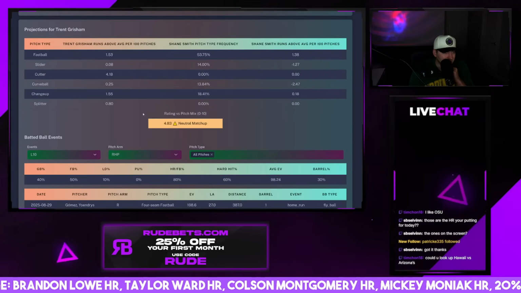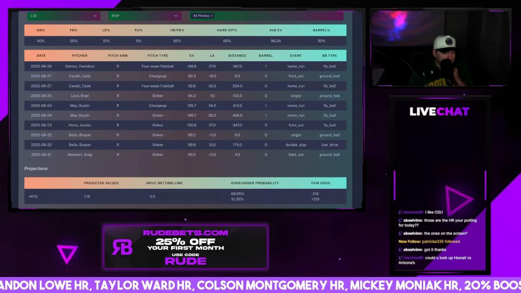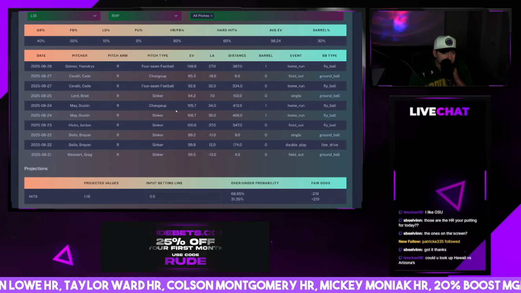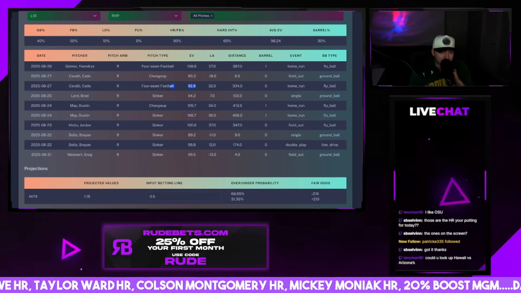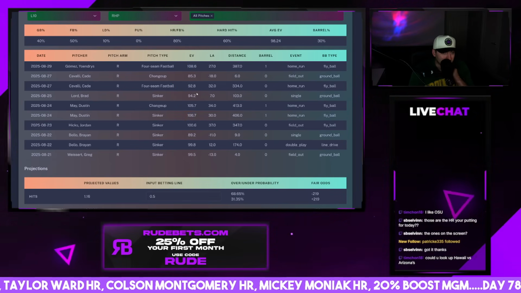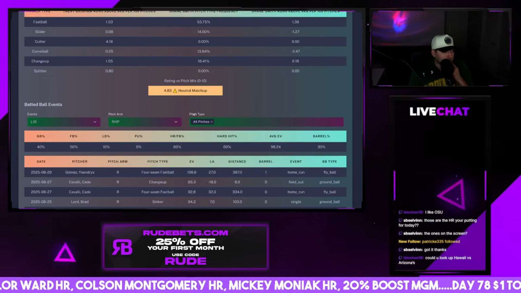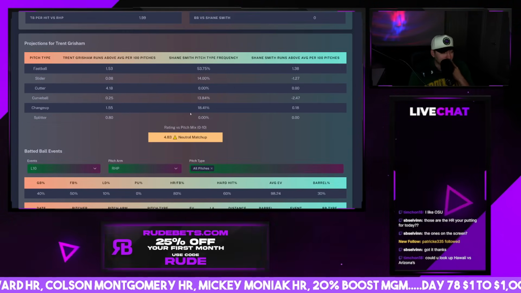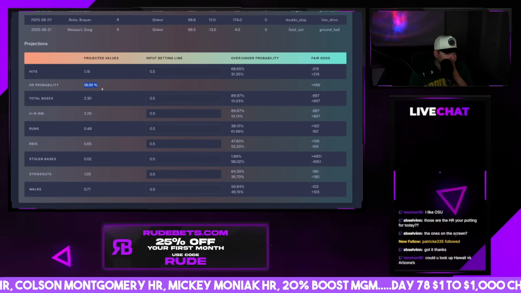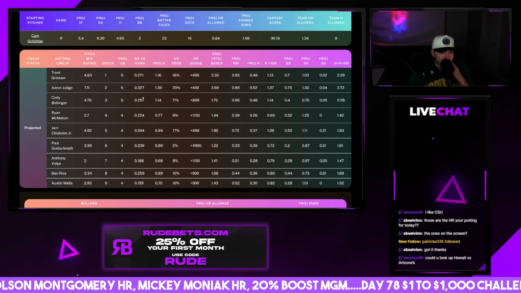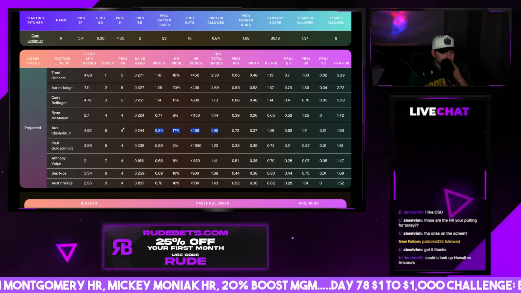versus right-handed pitching. He's hitting everything. Sinker, changeup, fastball. It doesn't matter what. He's hitting it out. He looks okay today against Shane Smith. I mean, 18% chance. I just don't know that I want to keep riding that hot streak. I'd rather maybe look at Jazz.